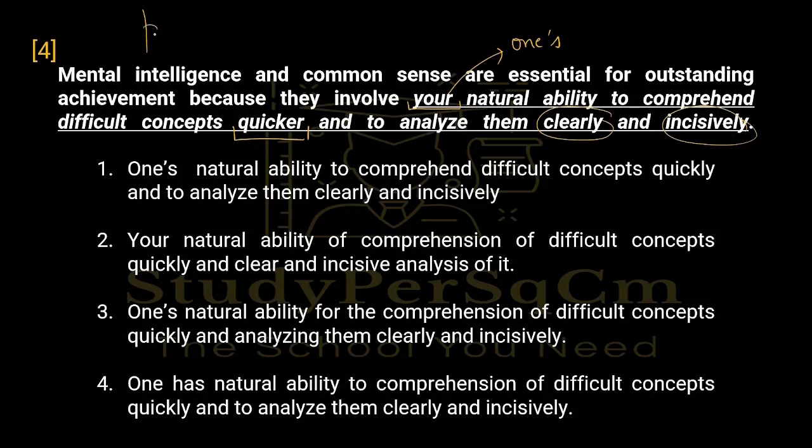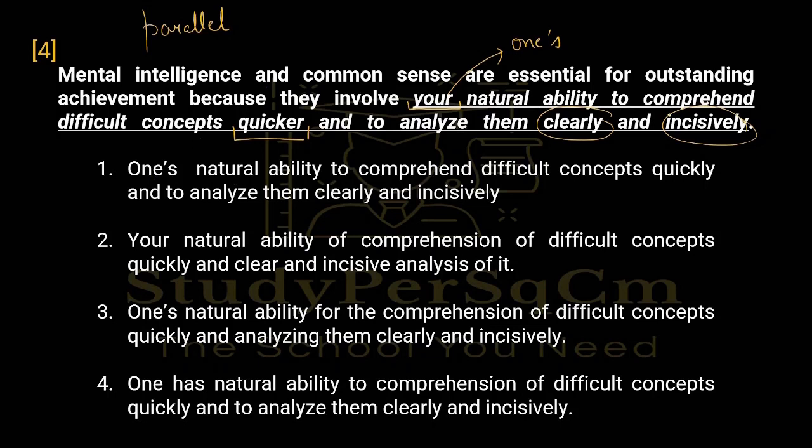There is a concept called parallel sentence construction, which means that if we are writing a sentence, it can be only quickly, clearly, and incisively. All the words have to be in the same form. This is called parallel sentence construction, and you have to make sure of this whenever you're identifying the errors and when you are correcting them. So let's see the options.